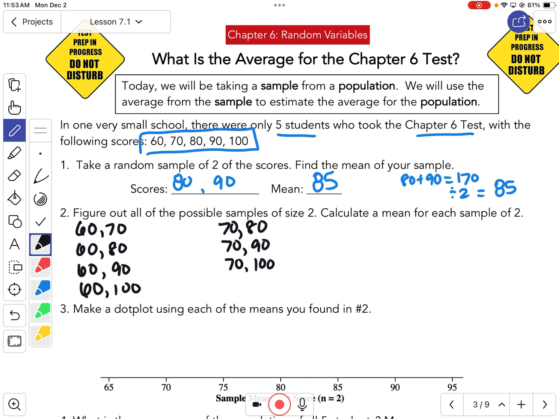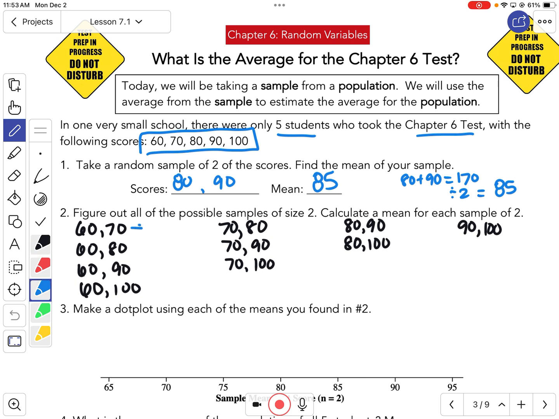If I start with 80, what are my options for 80? 80 and 90, and 80 and 100. And what about if I start with 90? 90 and 100. Okay, so those are all my possible sets of 2 that we could do. Now let's find the mean for all of those. We're going to add them together, divide by 2, all that kind of stuff.